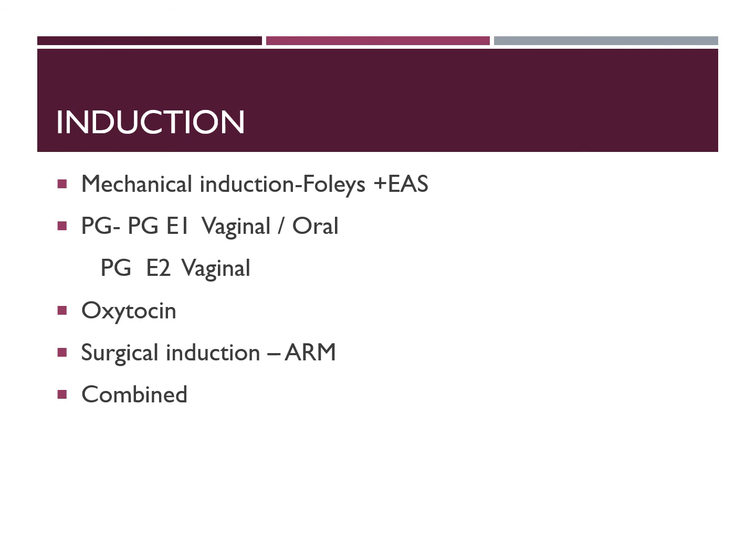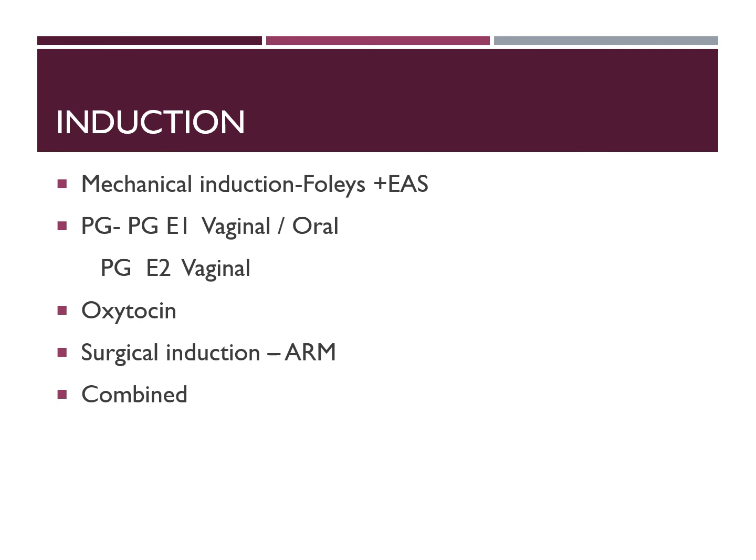The more common mechanical induction used is Foley's catheter and instillation of extra-amniotic saline, and it is kept for 12 to 24 hours. So the advantage is it will cause slow dilatation of the cervix, and it is more successful in an unfavorable cervix. But the disadvantage is you are keeping a foreign body for 12 to 24 hours, that means it will invite infection.